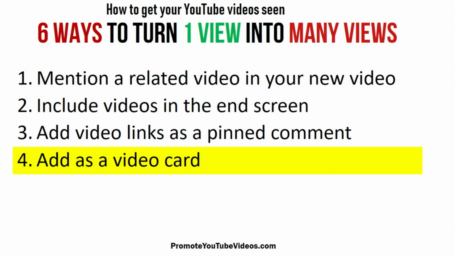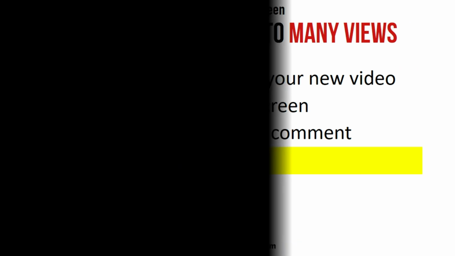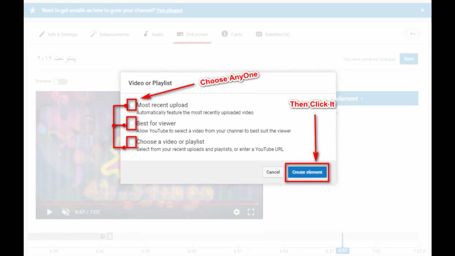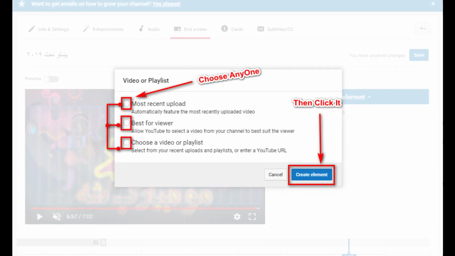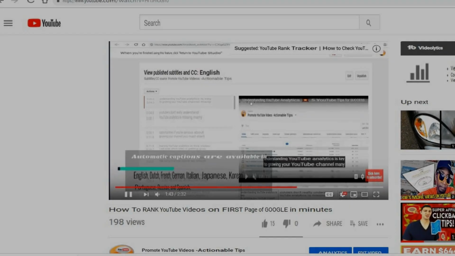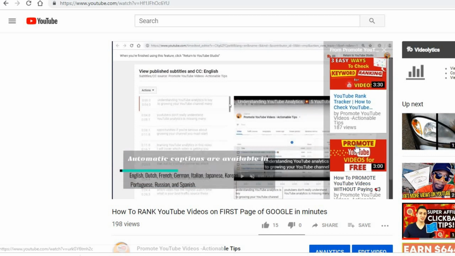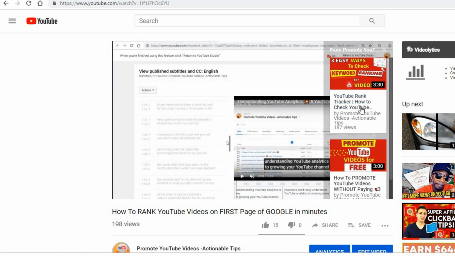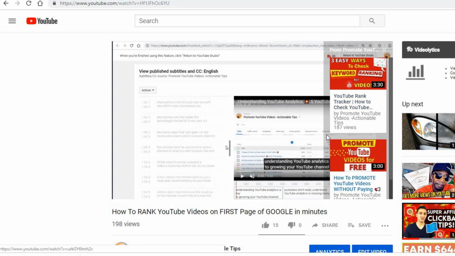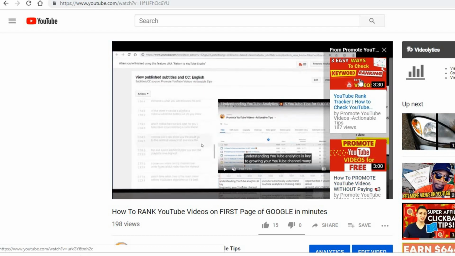The fourth way to promote your old YouTube videos is to add as a video card. You can link to a video or playlist that viewers might be interested in while watching your new video. You can also link to a specific time in a video or even to an individual video in a playlist by entering the video or the playlist URL. Depending on the length of the video, you can add 1 or more cards. The objective here is to keep the viewer watching more of your videos.